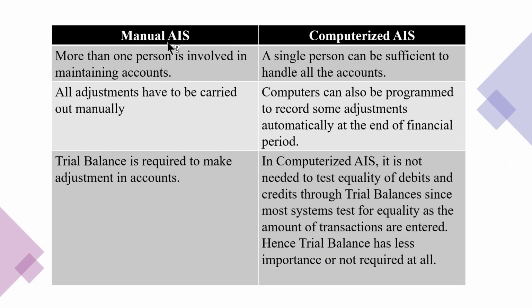In case of manual AIS, more than one person is required for maintaining the accounts of a particular firm. Whereas in case of computerized AIS, a single person can be sufficient to handle all the accounts, right? But in case of larger companies, we require 2 or more people to handle the accounts.